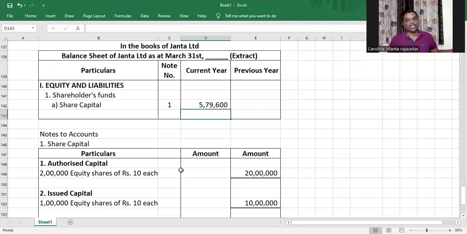And with that, we come to the end of this video and we've solved this question. See, it's as simple as that, my dear children, preparing the share capital schedule. I'll be solving more problems also. I'll solve almost all the problems that I can get my hands on from the previous year examination question papers, which require you to prepare the balance sheet extract showing the share capital amount, and the notes to accounts showing the share capital schedule. With that, we have come to the end of this video.